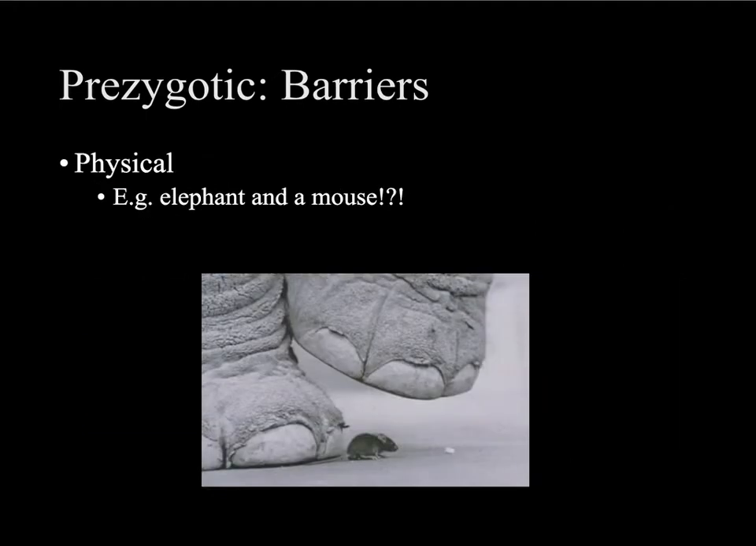And our third type of a prezygotic barrier would be physical, and that's just where mating is not going to be possible. So an elephant and a mouse, obviously not, but then we can think about how some species have internal fertilization versus external fertilization. That's a physical barrier.